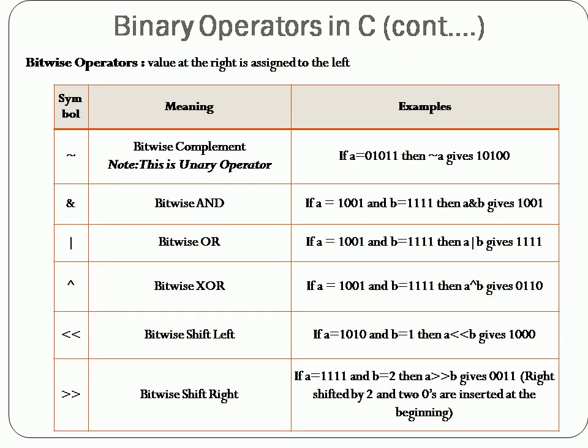The next one is bitwise operators, or the bit manipulation operators. If you want to manipulate bits, then you will be using these bitwise operators. It will manipulate individual bits. So here also different bitwise operators are available: bitwise AND, bitwise OR, bitwise XOR, bitwise shift left and bitwise shift right. So here we have listed out the symbols. If you want complement, you will use the tilde symbol. For bitwise AND you have to use a single ampersand.